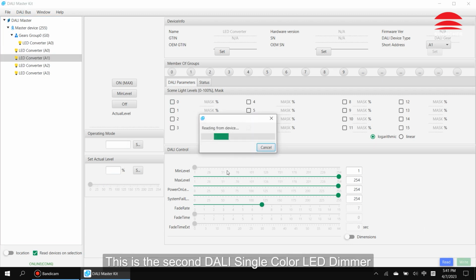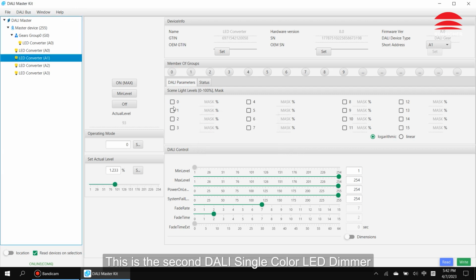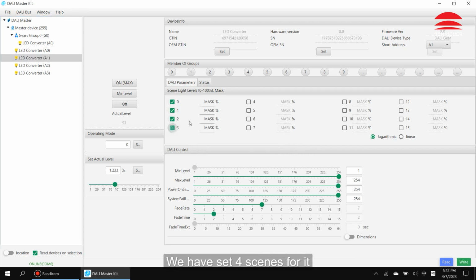This is the second DALI single color LED dimmer. We have set 4 scenes for it. Set it to group 1. Click right to save the setting.